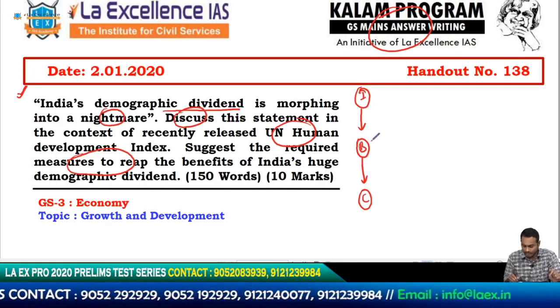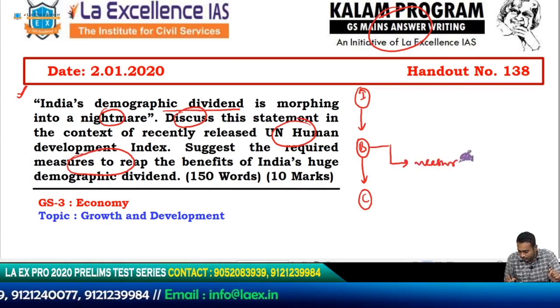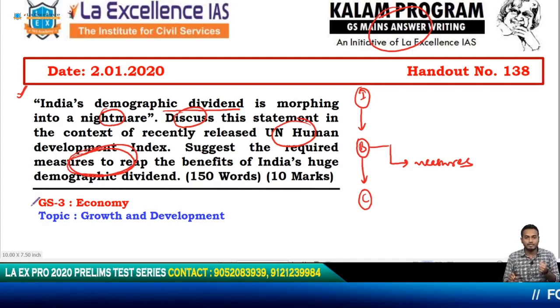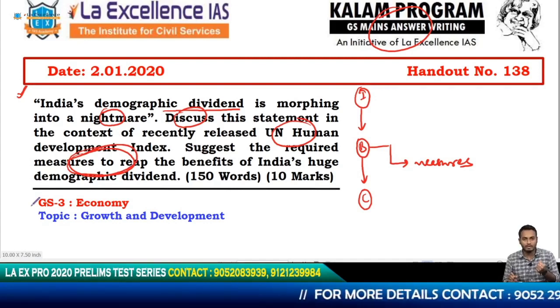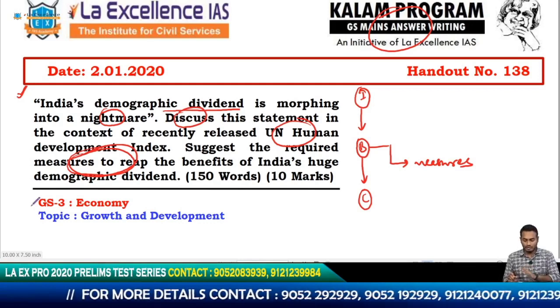Okay, so what are the subheadings that I would come up with? The first thing I know that I definitely have to talk about is the measures, because it has been clearly asked. So it's asking me to talk about the measures that are required to improve or reap the demographic dividend and increase the economic wealth, decrease the concentration of wealth, ameliorate poverty, and so on, all these things. So it's asking me the measures. I'll talk about the measures.